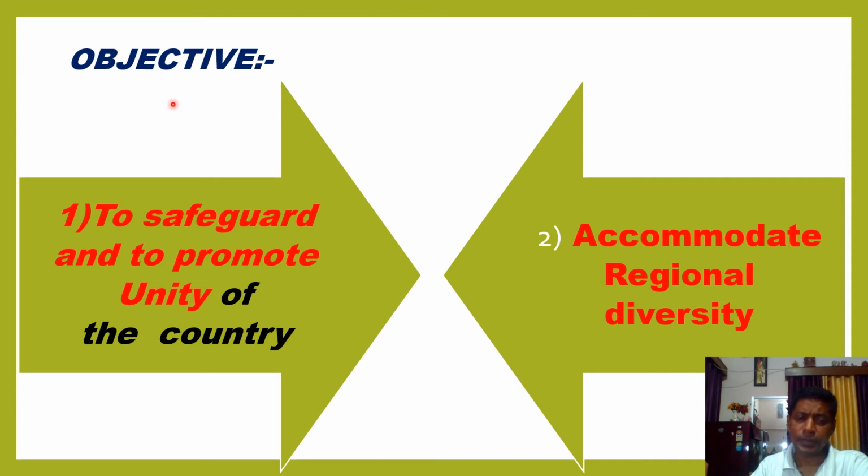Federalism is very important because it takes care of your safety and security, the unity of the country, and it accommodates all the diversity, from language to festivals, from dress habits to food habits. So there is less chance of conflict in federalism, because every state has its own say.